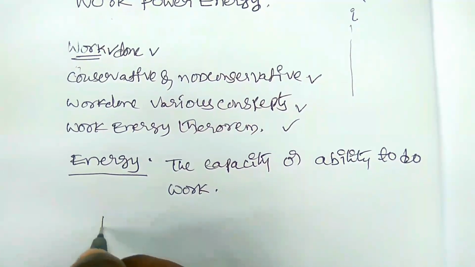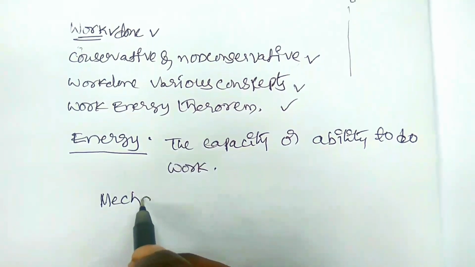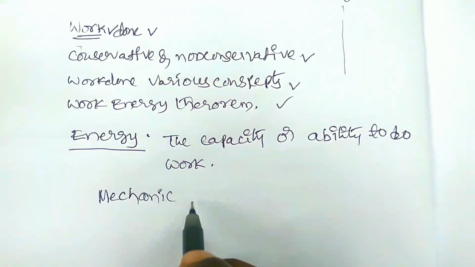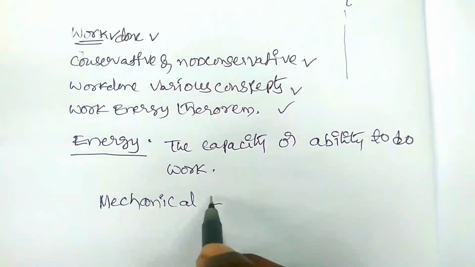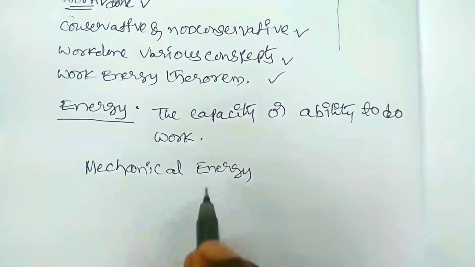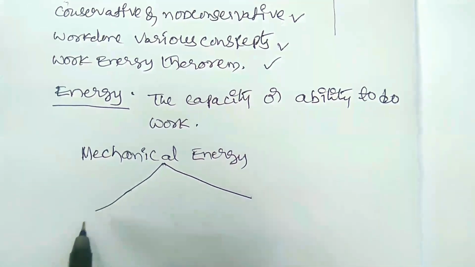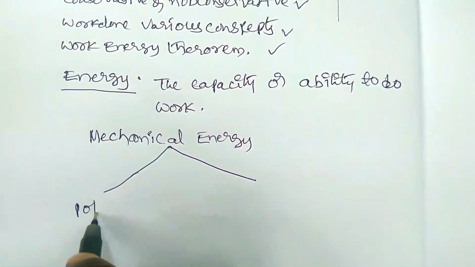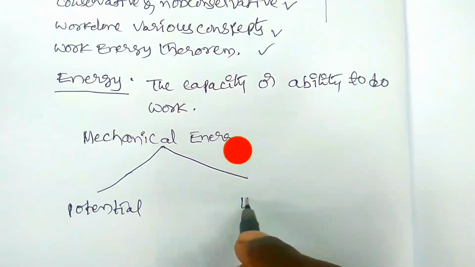Energy here means the mechanical energy of the body. So mechanical energy is of two types: first, potential energy, and second, kinetic energy.